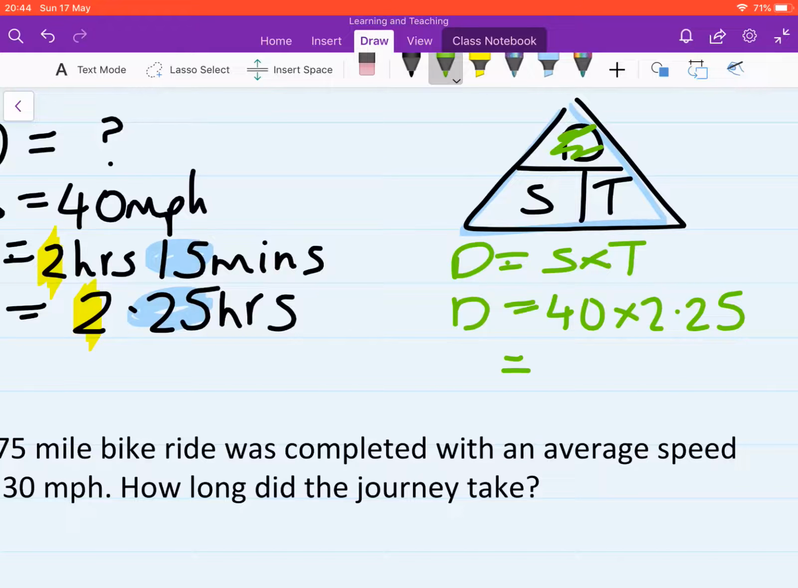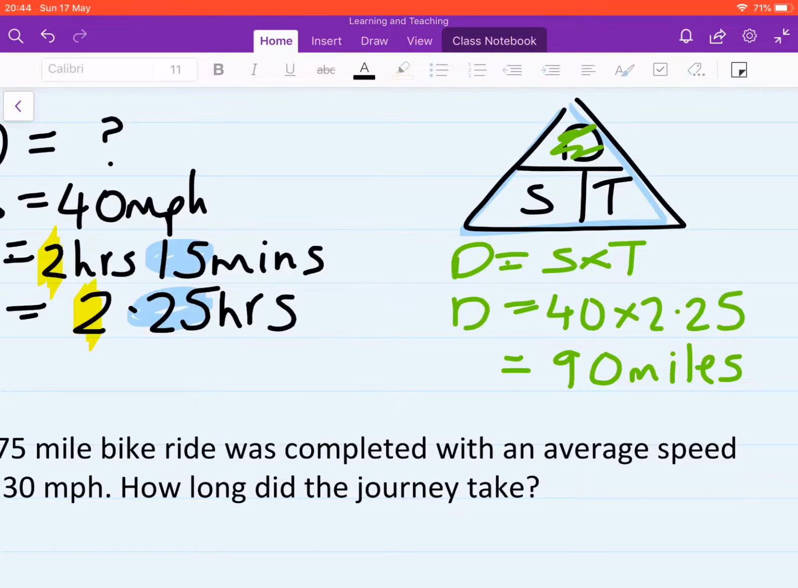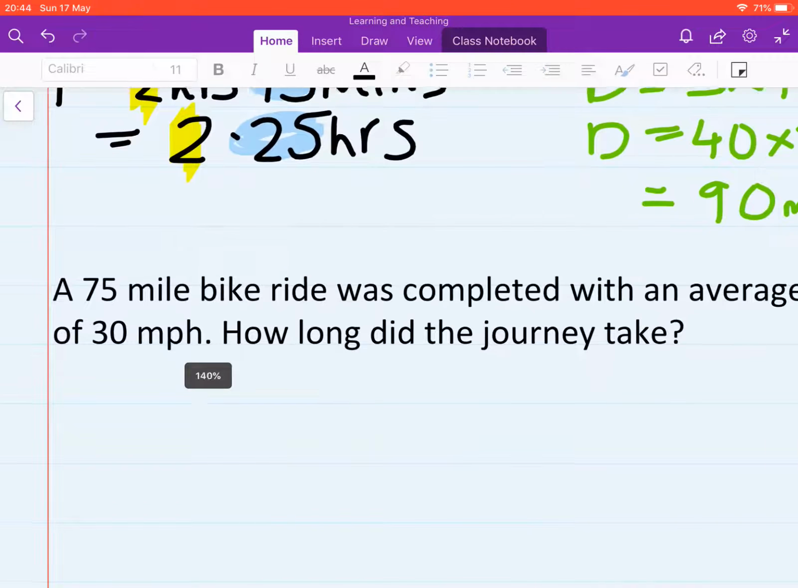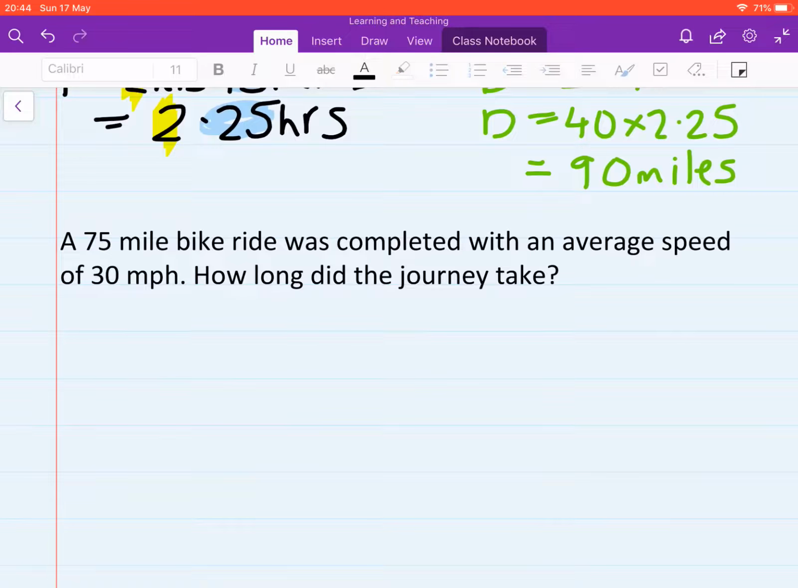So the distance travelled would be, what's that going to be, 80 plus 10, which is 90. And it's miles per hour, so it's going to be 90 miles. Okay, 90 miles. Last question, guys, last question. Sorry for all this copying down here.